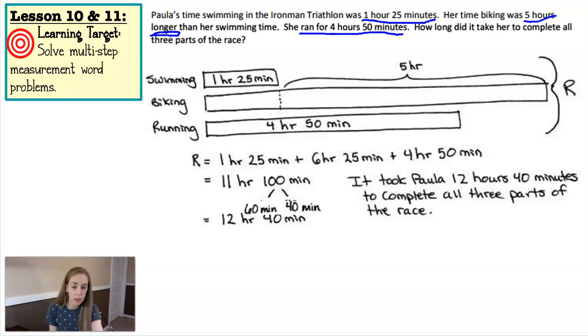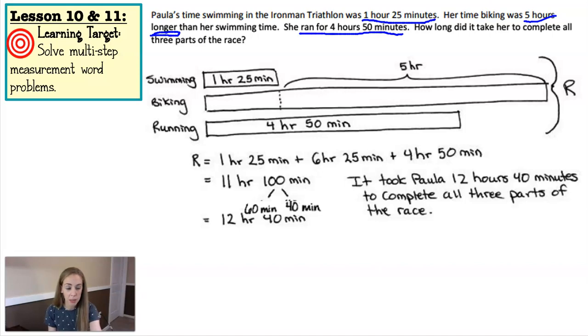The next piece of information, kids often ignore the details. So they would just write often, for biking, she biked for 5 hours. But really it's saying she biked 5 hours longer than her swim time. So we have to have her swim time, which they put here, and then add 5 hours to it. Okay, and then her running time was 4 hours and 50 minutes. So the first step really is just to organize all your information. You can do it like this. You can do it in a table or a chart. You can just jot down the times to figure them all out, okay?